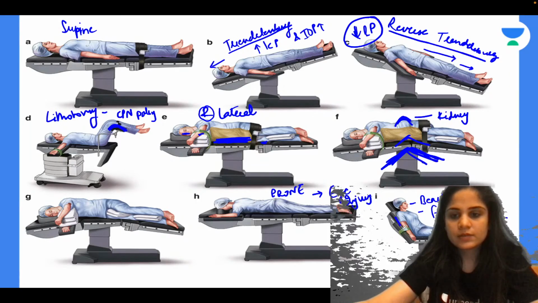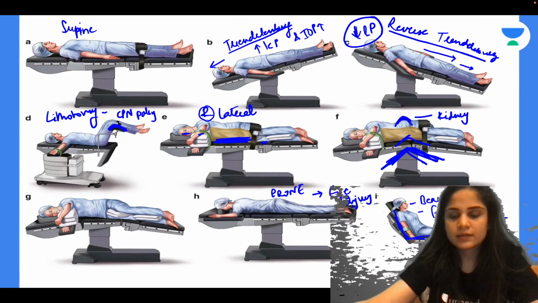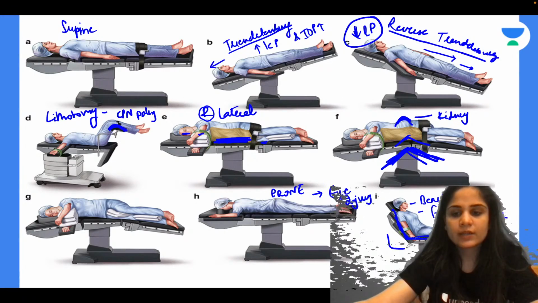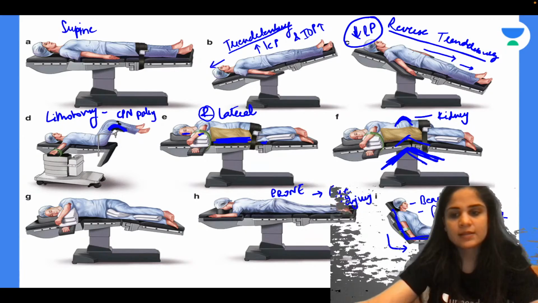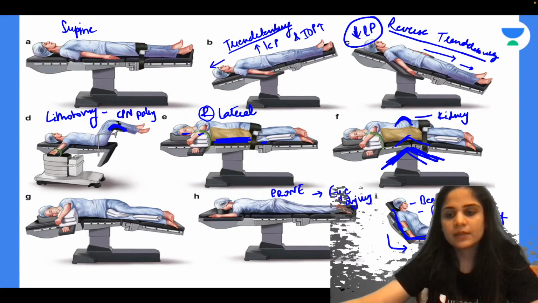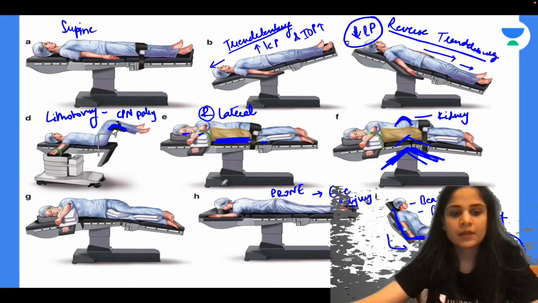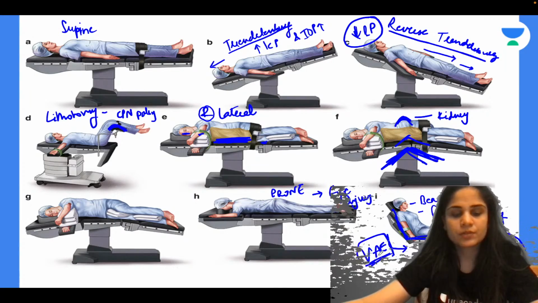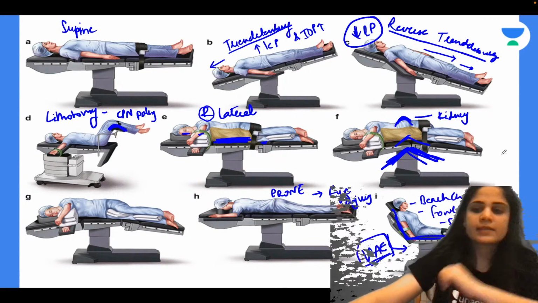You will see the patient is sitting like this, correct? Again, the blood is all going down, so the venous return will be less, so my BP will fall in this patient. And what is another problem that I have? I can get venous air embolism in the sitting position. That is most commonly seen in sitting position.